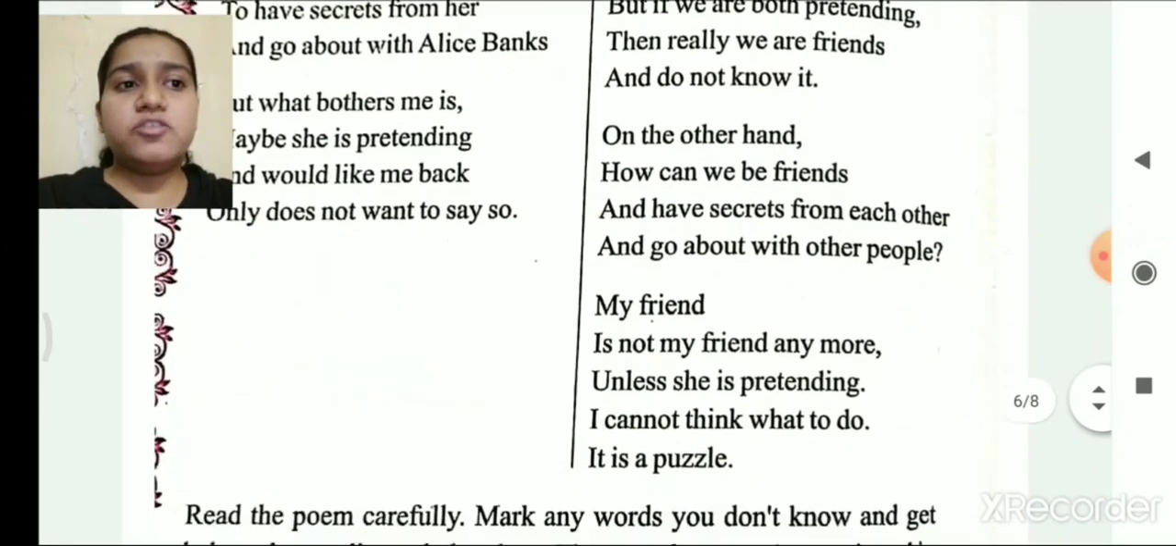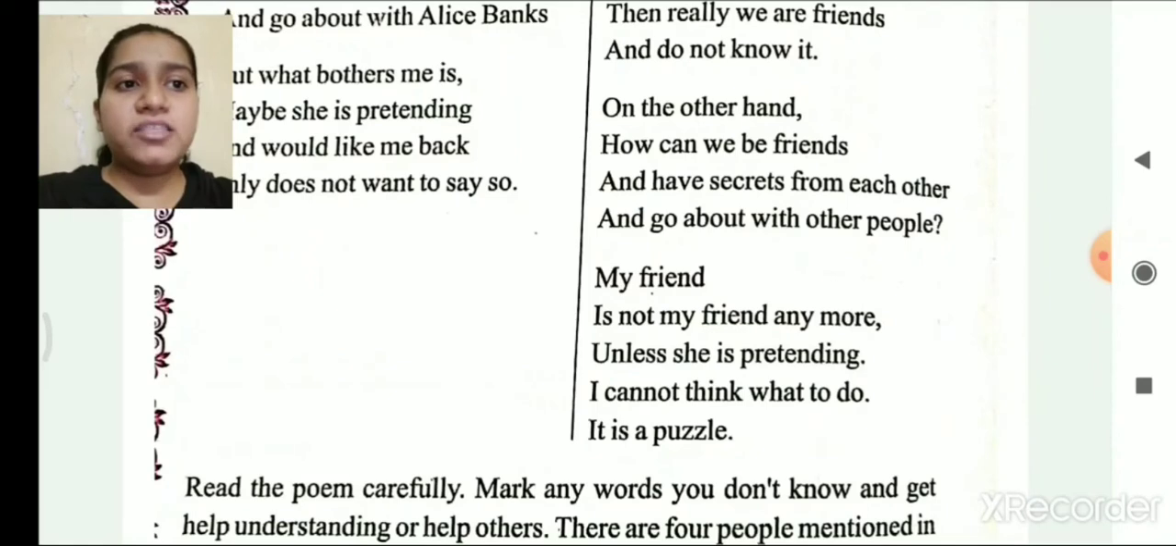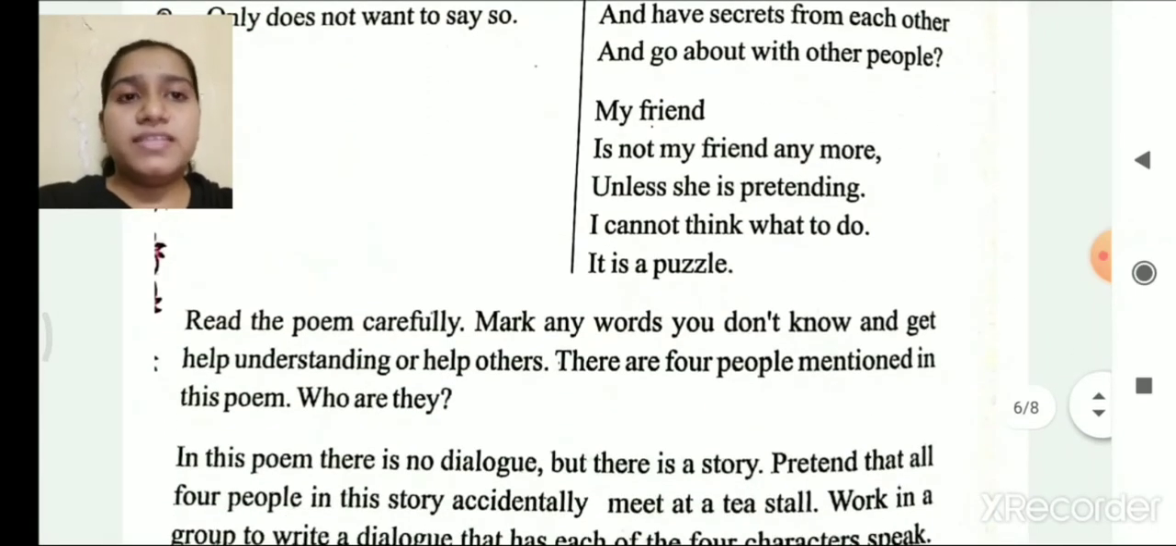My friend is not my friend anymore unless she is pretending. I cannot think what to do. It's a puzzle. So here the author is confused about his ex-friend and his present friend, about what to do. I am confused. I don't know what to do because my friend is not my friend anymore and I think she is pretending. So let's see the detailed explanation of the poem.